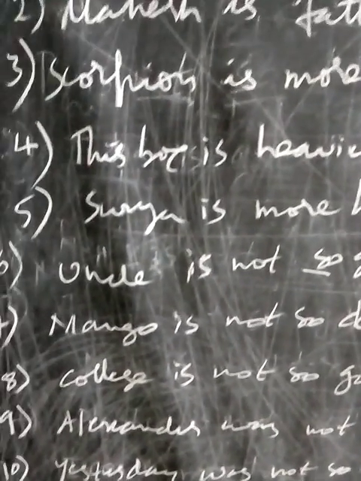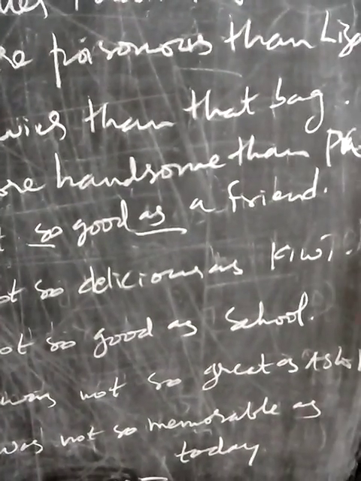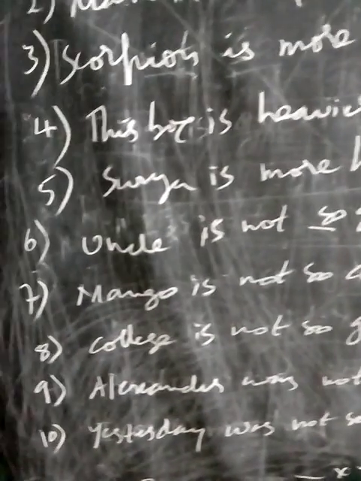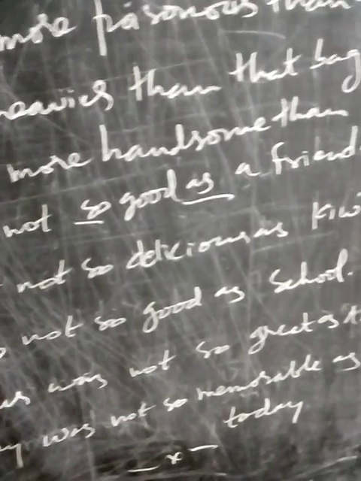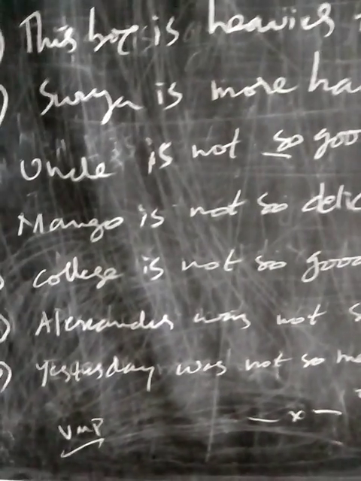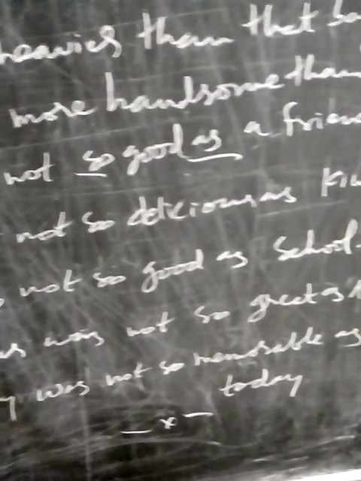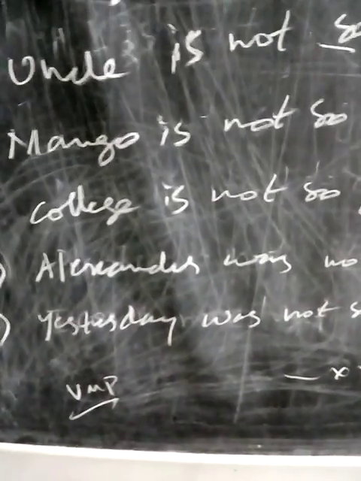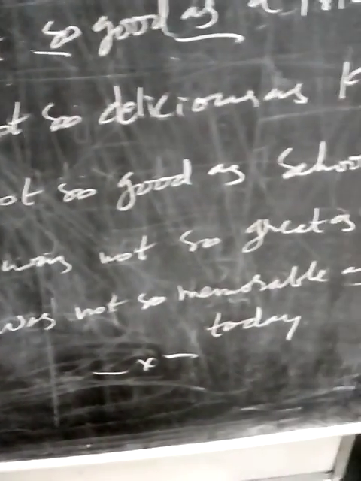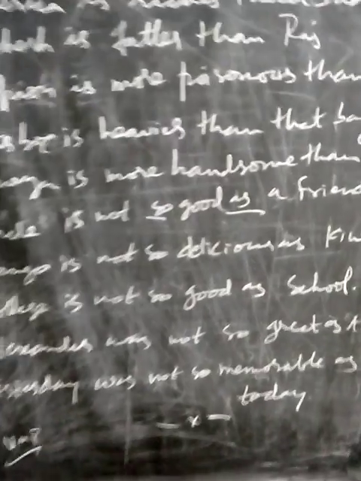Uncle is not so good as a friend. Change it into comparative degree. Mango is not so delicious as kiwi. Change it into comparative. College is not so good as school. Change it into comparative. Alexander was not so great as Ashoka. Change it into comparative. Yesterday was not so memorable as today. Change it into comparative. Like this you can change it.